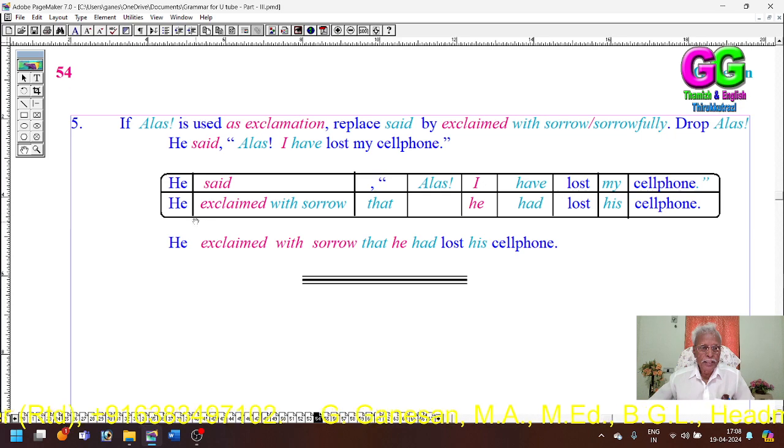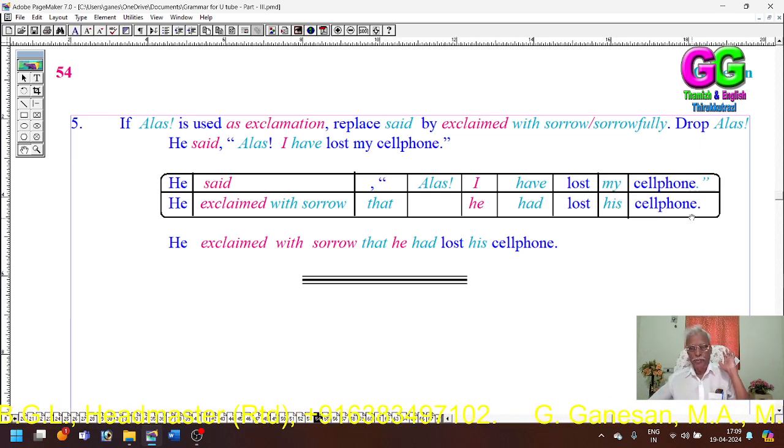He said, "Alas, I have lost my cell phone." He exclaimed with sorrow that he had lost his cell phone. I refers to he, so I has been changed into he. Then have becomes had. The past participle should not be changed, kept as it is. My refers to he, so my has been changed into his.